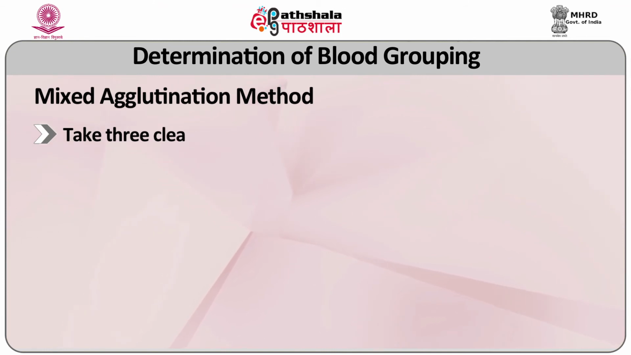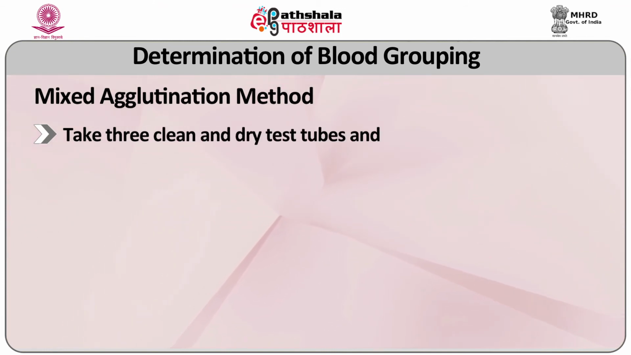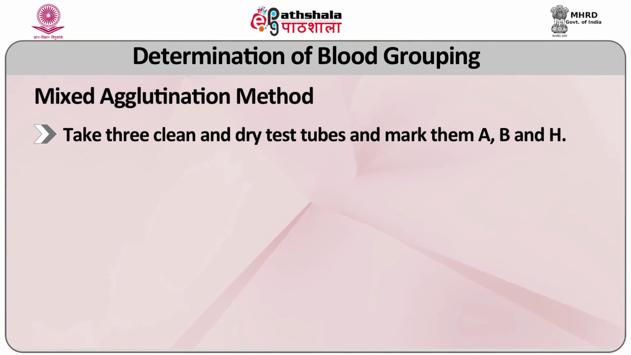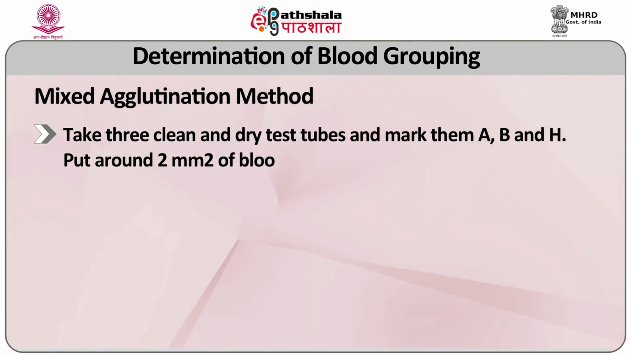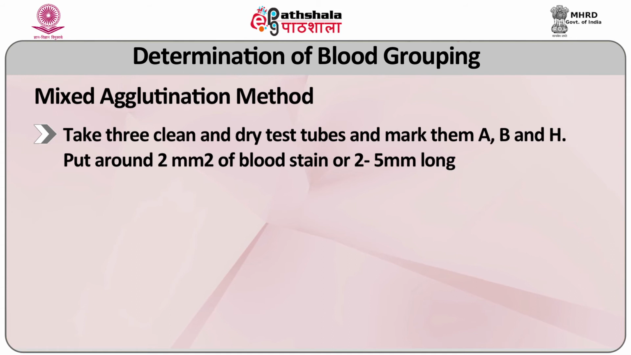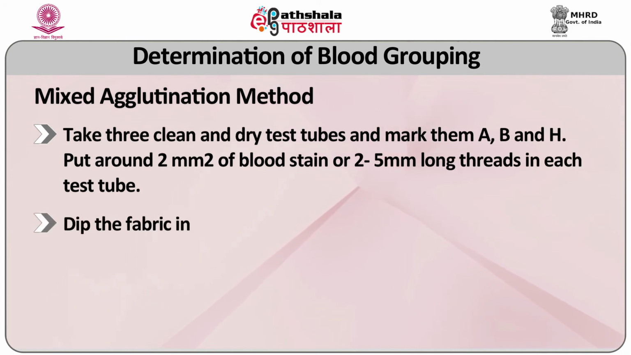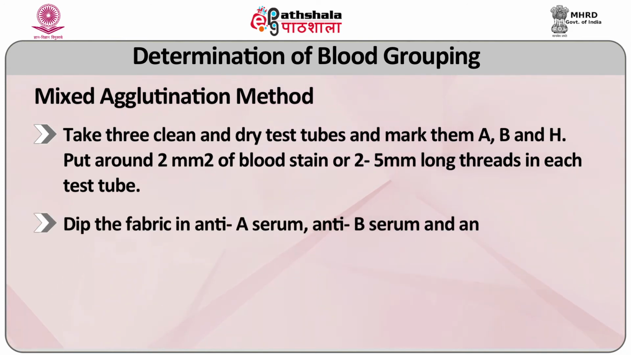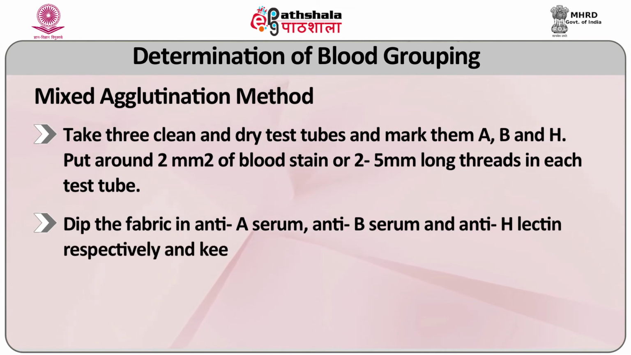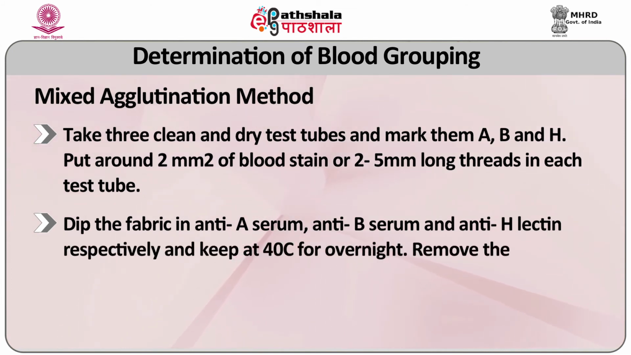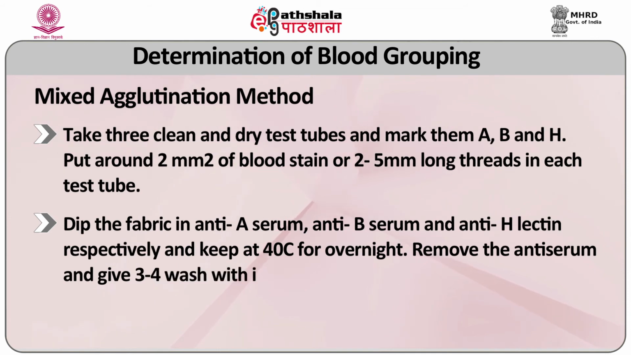Take 3 clean and dry test tubes and mark them A, B and H. Put around 2 mm of blood stain or 2 to 5 mm long threads in each tube. Dip the fabric in anti-A serum, anti-B serum and anti-H lectin respectively and keep at 40 degrees centigrade overnight. Remove the antiserum and give 3 to 4 washes with ice chill normal saline.